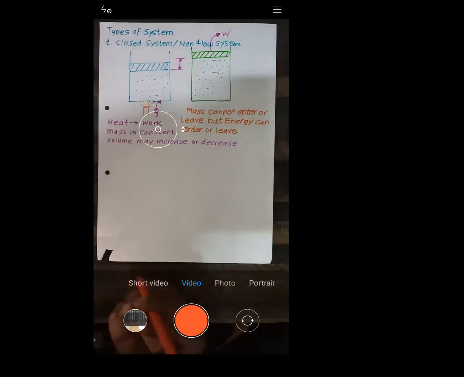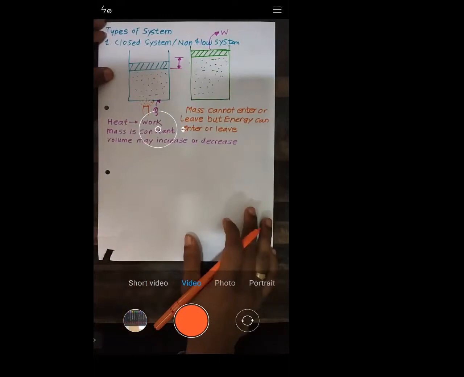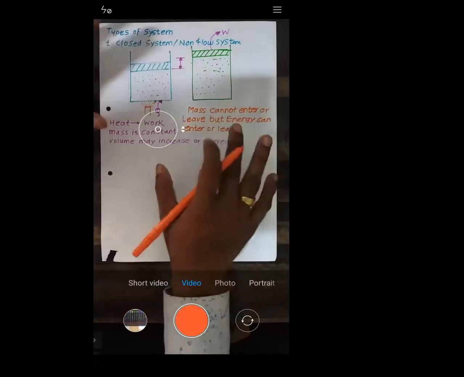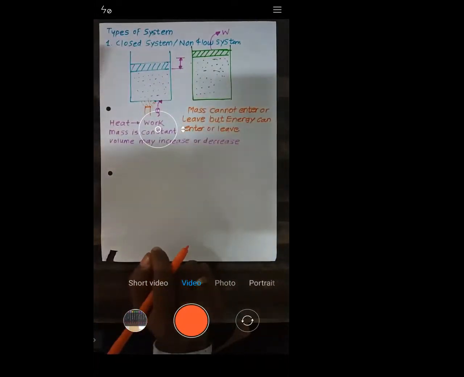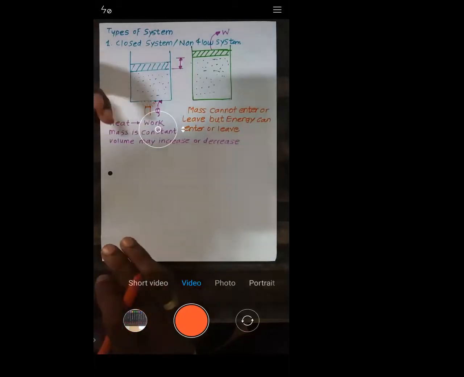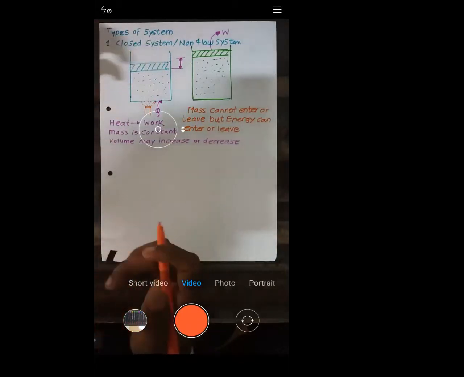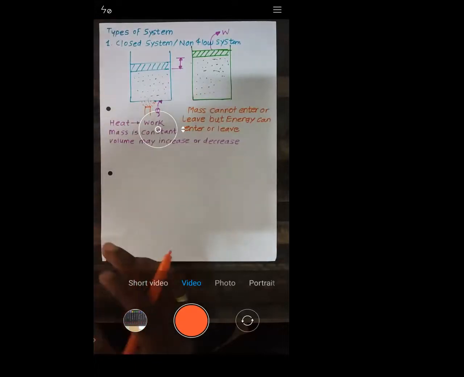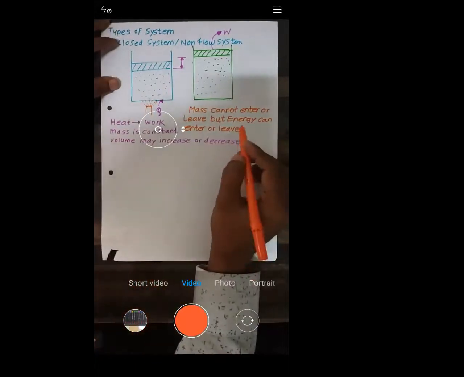So we can say like this: in a closed system, exchange of energy takes place, but exchange of mass does not take place. If I use words like exchange and interactions, you may not be in a position to understand, which is why I'm using simple words.